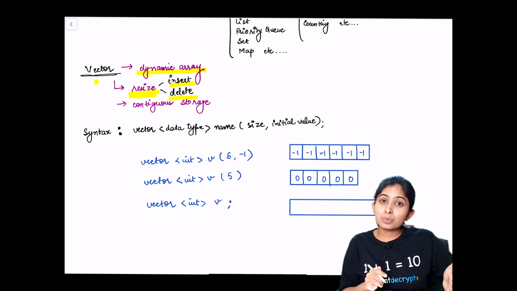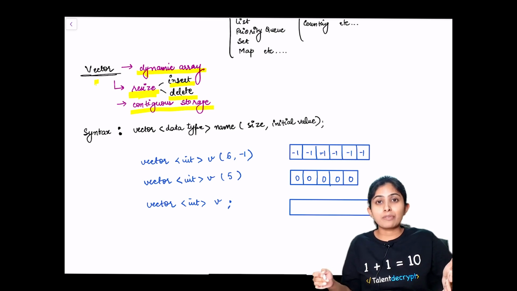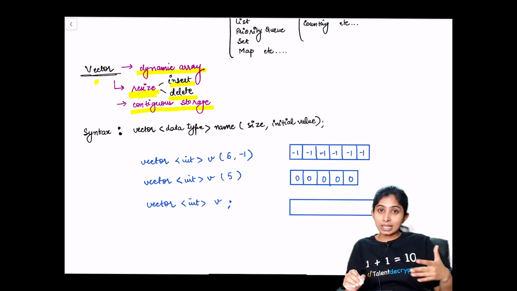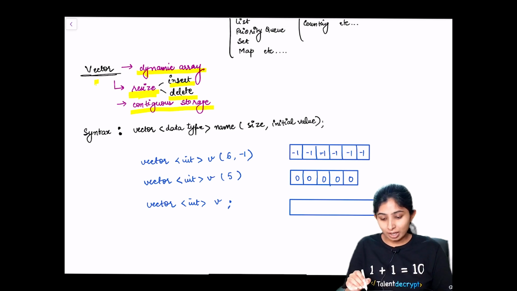In vector, similar to an array, there is contiguous memory allocation. That means we can access the elements of a vector with the help of its indexes. Now let's have a look at how we can define a vector. What is the syntax of defining a vector?